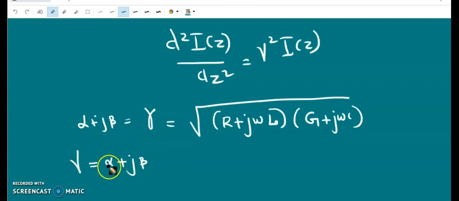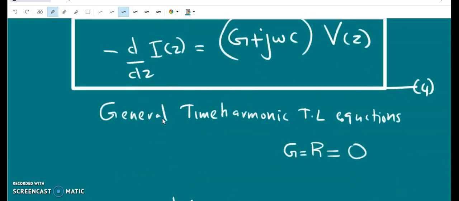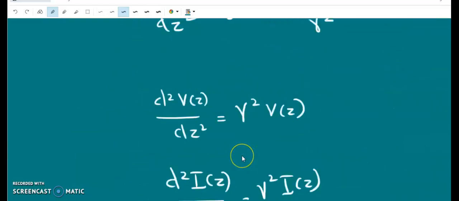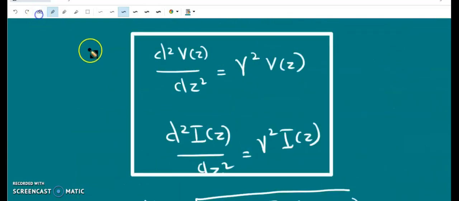But these quantities are called phase constant and the attenuation constant, but they are not really constants because they depend on the frequency omega. Even though they are called constants, they are not constants. So initially we have the general transmission line equations which are coupled, and we have decoupled the equations. The decoupled equations are called equations 5 and 6. And it is very easy to solve those equations since these are the equations of single variables.